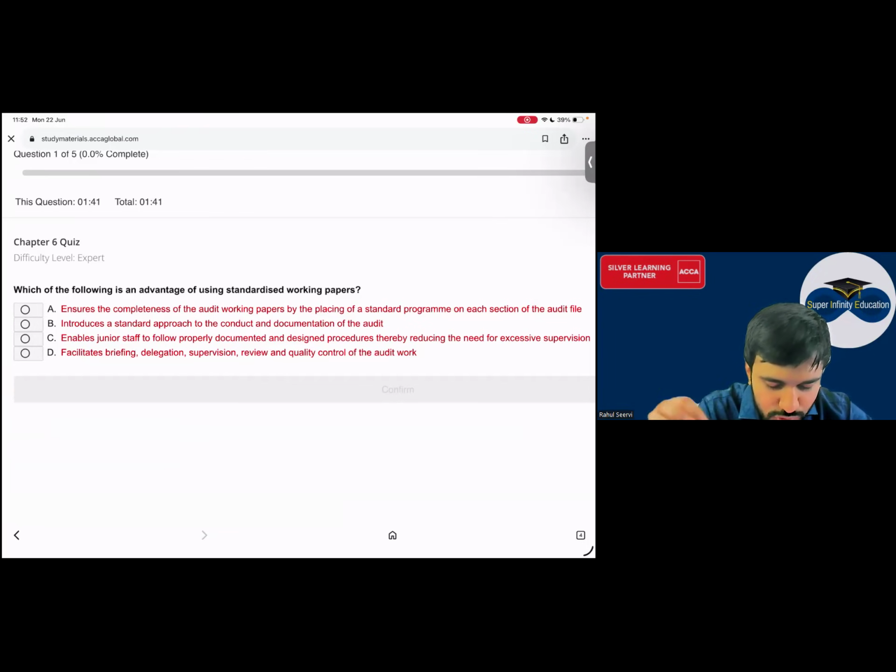Introduced a standard approach to conduct and documentation of the audit. Yes sir, that is the meaning. It is not an advantage. It introduced a standard approach. Yes sir, it's a meaning. It's not an advantage. Then B is gone.